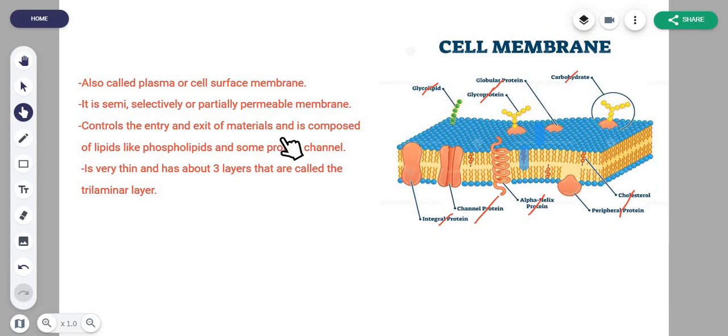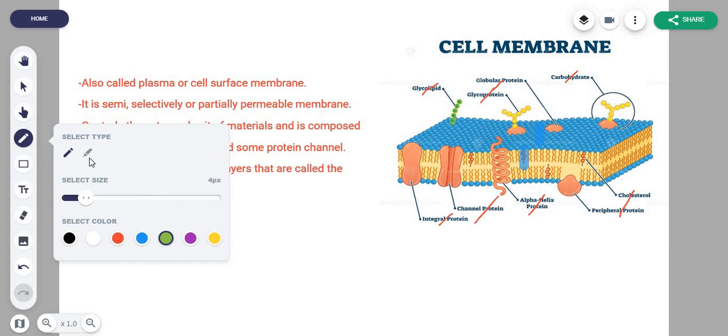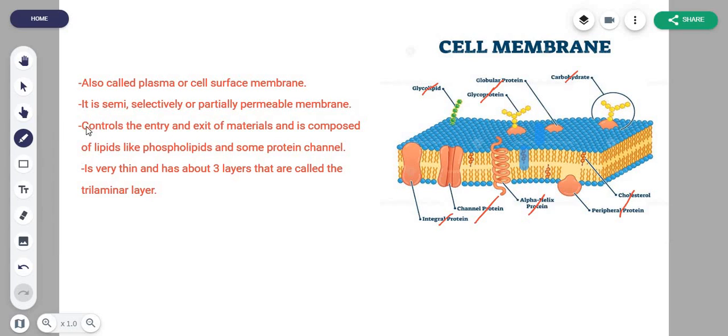Controls the entry and exit of materials. This is the main function that I'm going to highlight of the cell membrane. It must be easy. Controls the entry and exit of materials, right? And there is a bit more detailed part coming.